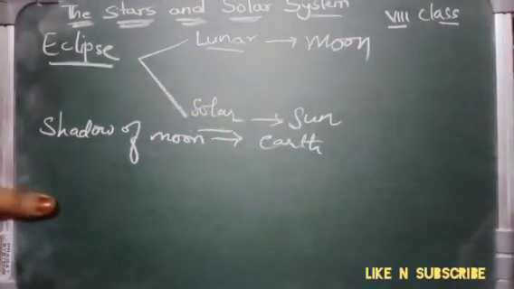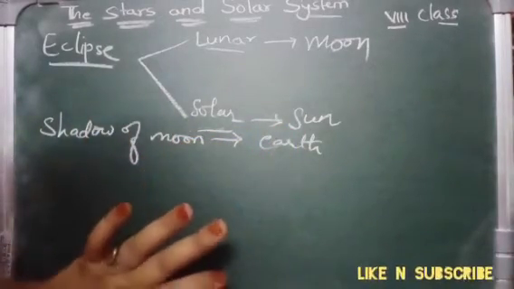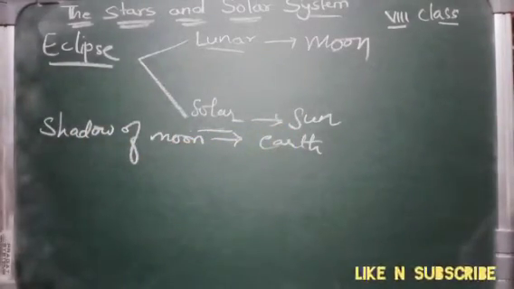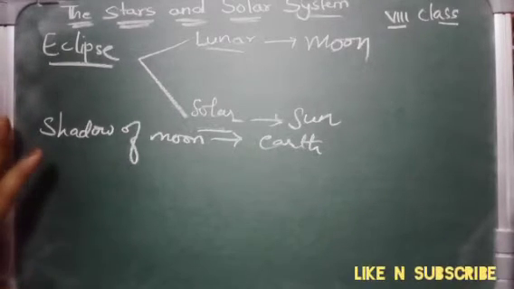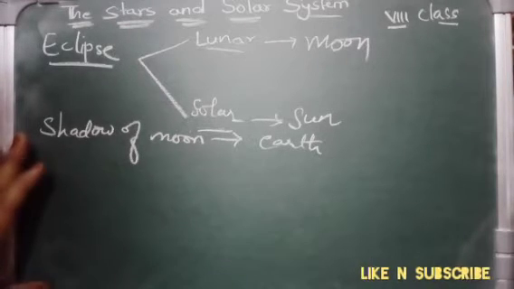जब भी मून का शैडो अर्थ पे गिरेगा तब होगा सूरज ग्रहण. Now this mainly occurs only on the new moon day. This occurs only on the day of new moon, Amavasya.